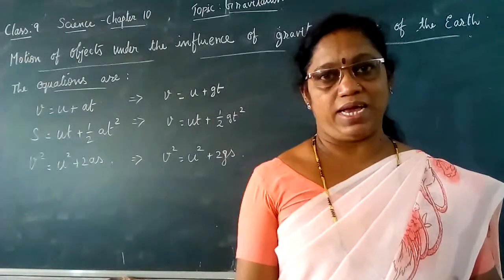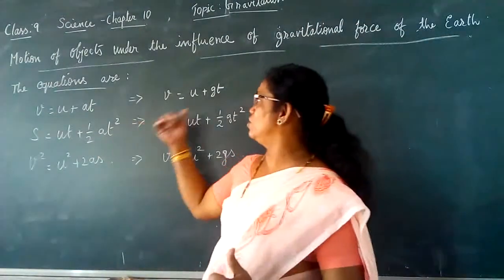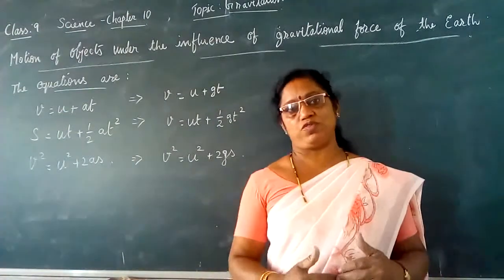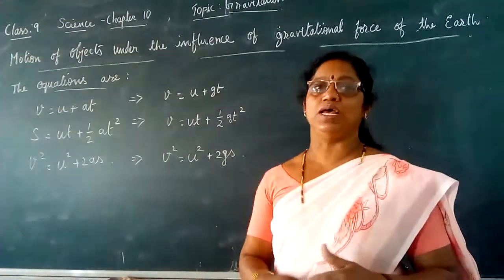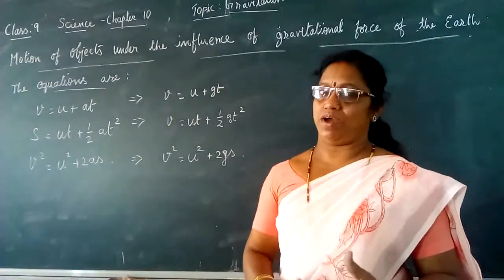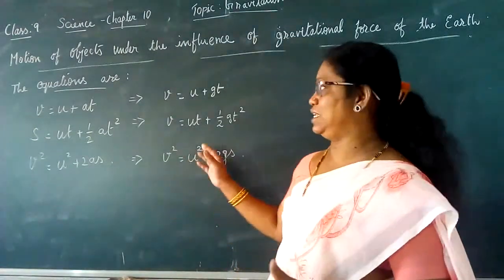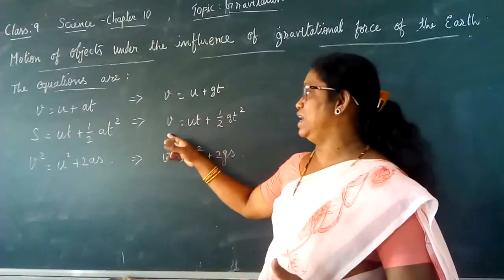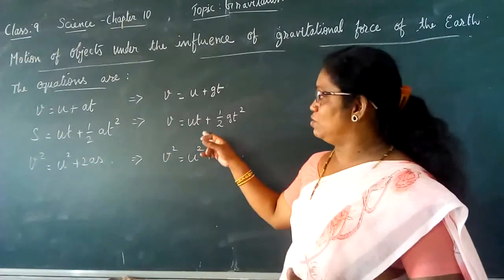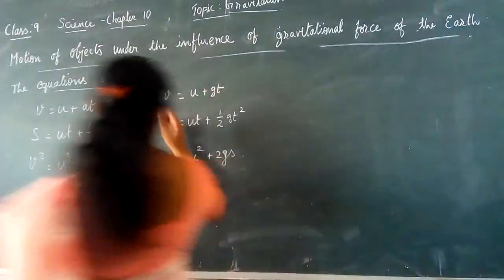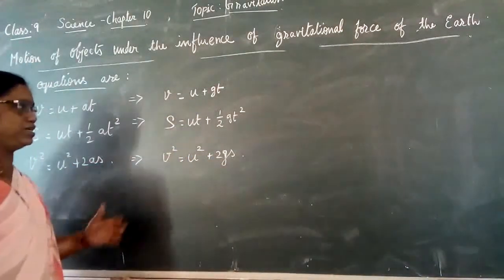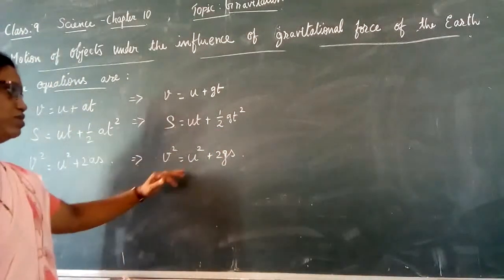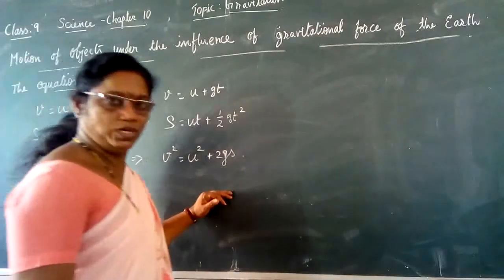Hence, the same equations are applicable even for the object moving under gravitational force. But in that case, instead of a, we are going to write g. So the three equations are v is equal to u plus gt, s is equal to ut plus half gt square, where s is the distance, and v square is equal to u square plus 2gs.